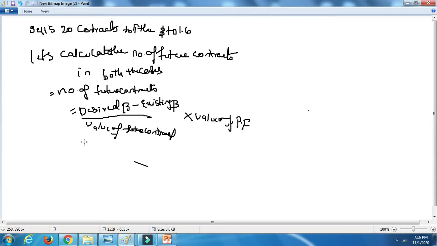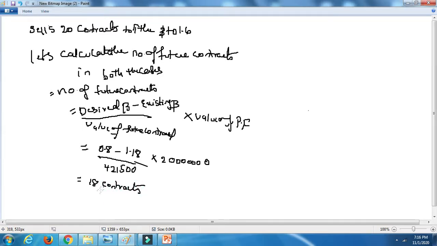So here the desired beta is nothing but 0.8, if it's decreasing, as we said, right? 0.8 minus the existing beta 1.18, divided by 4,21,500, the value of future contracts, into 2 crores. So it will come to 18 contracts if you do this for the first one.